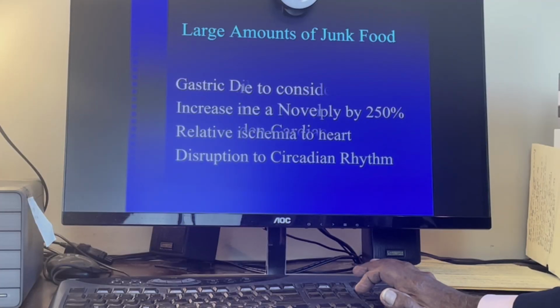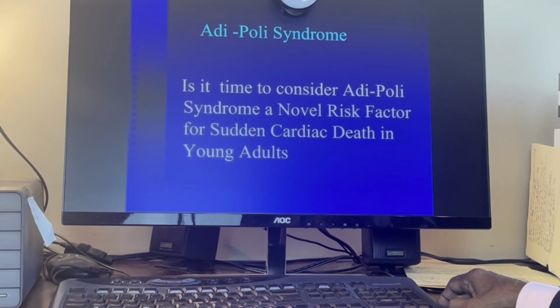Now, Adipoli syndrome. I am asking, is it time to consider Adipoli syndrome a novel risk factor for sudden cardiac death in young adults? In South India, particularly in the 4 states I mentioned, Adipoli syndrome is common. There is a marked increase in the death of youngsters. That one little study from Mancheri Medical School is very important, and it is the tip of the iceberg. This massive amount of food in the stomach and the relative ischemia to the heart is a factor in those sudden cardiac deaths. Thank you for listening.